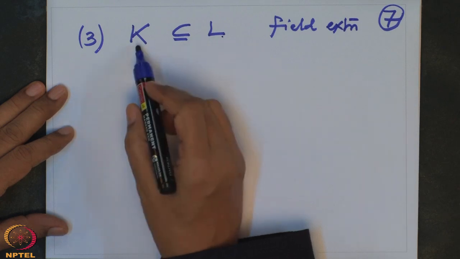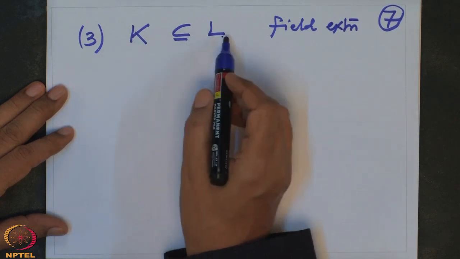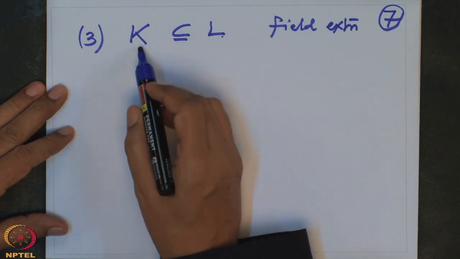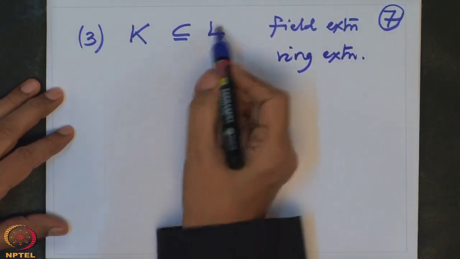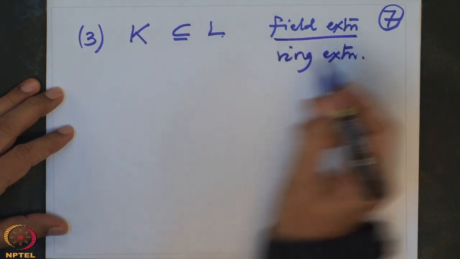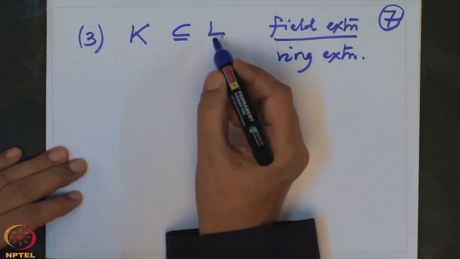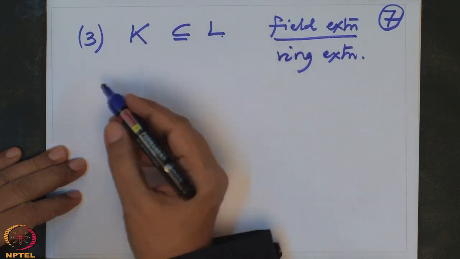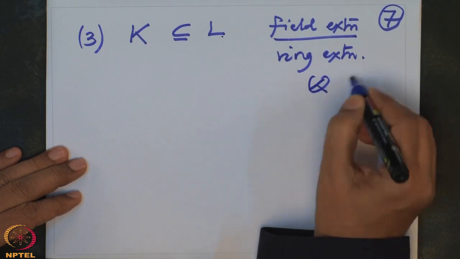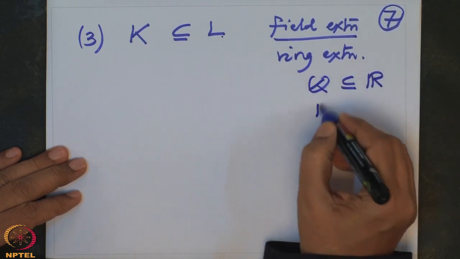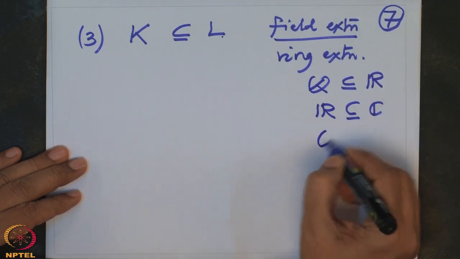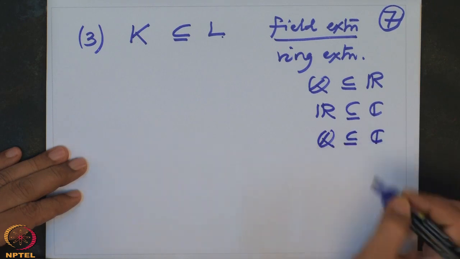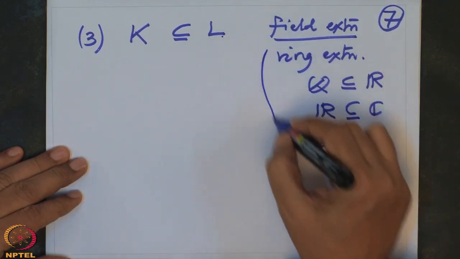They need not be fields also. If K is a ring and L is a ring, and K is a subring of L, then we will say ring extension. But let us stick to the field extension case because that is what we are going to use more often. L is a bigger field than K. Typical examples of this kind are Q contained in R, or R contained in C, or Q contained in C.